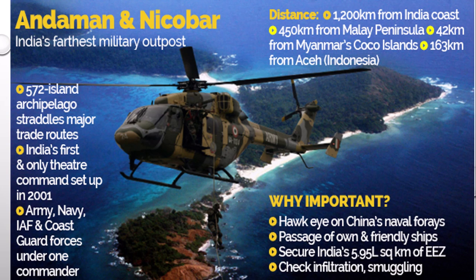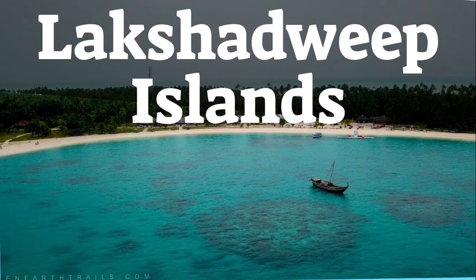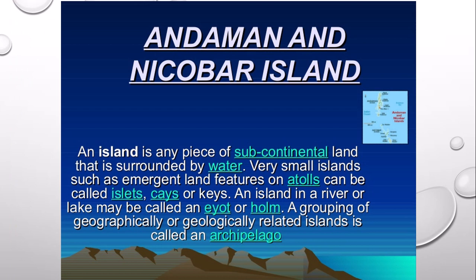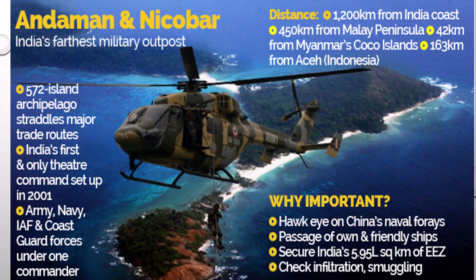So let's learn more about the Andaman and Nicobar Islands. Since these islands lie close to the equator, the climate remains hot and wet throughout the year and has dense forest. These islands are located on the elevated portions of submarine mountains. The area of this group of islands is about 8,249 square kilometers. And also, these island groups are of great strategic importance for the country.